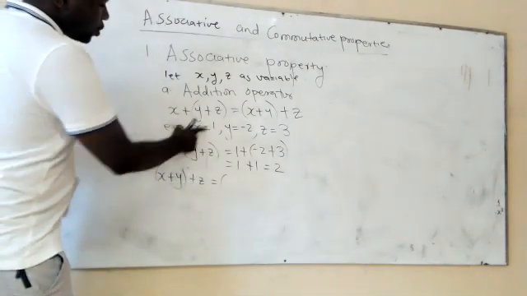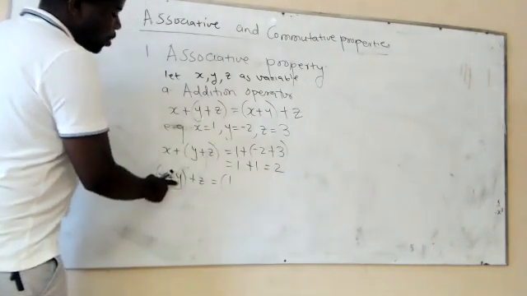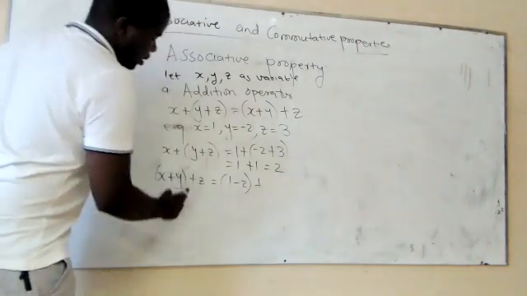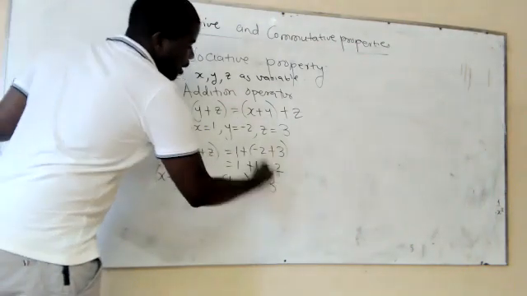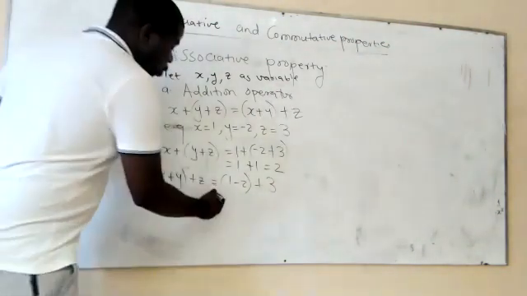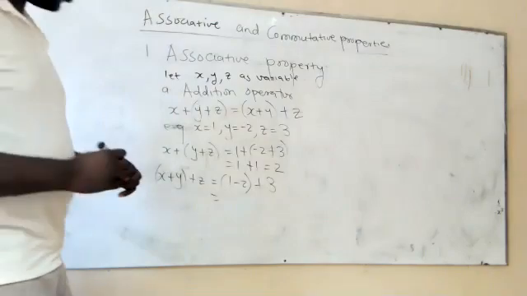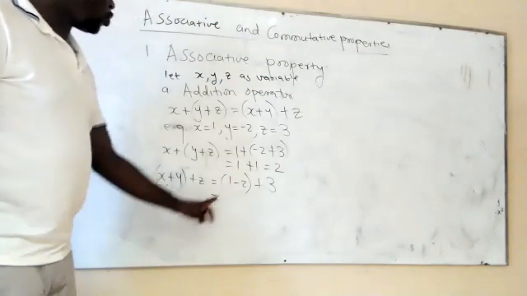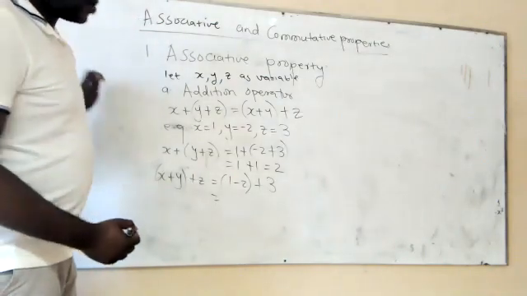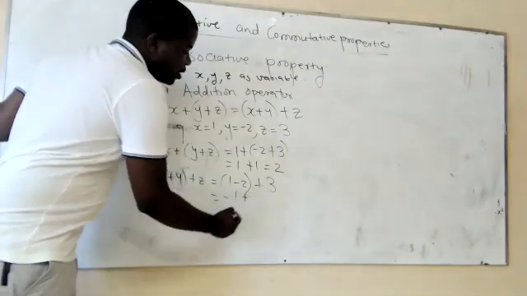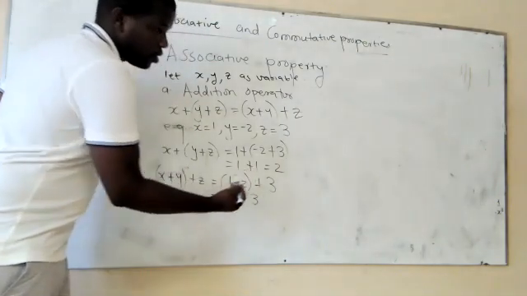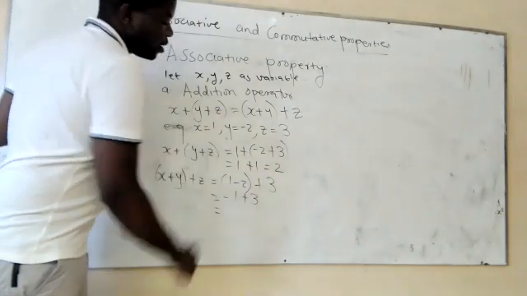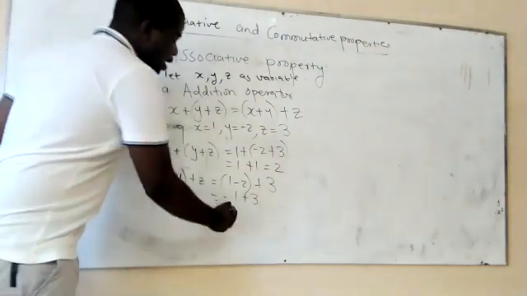Where we have x, what are we going to substitute? We're going to substitute 1. And then where we have y, what are we going to substitute? We're going to substitute -2. And then plus what? Plus z, which in this case is 3. Now, according to the BODMAS rule, what are we supposed to do? We're supposed to start by attending to what is inside the bracket, which is 1 minus 2. So what is 1 minus 2? -1. And then you add -1 with what? With 3. Do you see that? When you add -1 and 3, what do you get? 2. You're going to get an answer of 2.